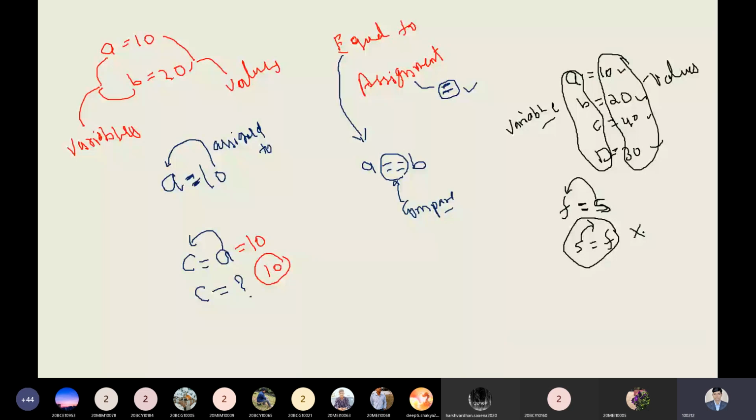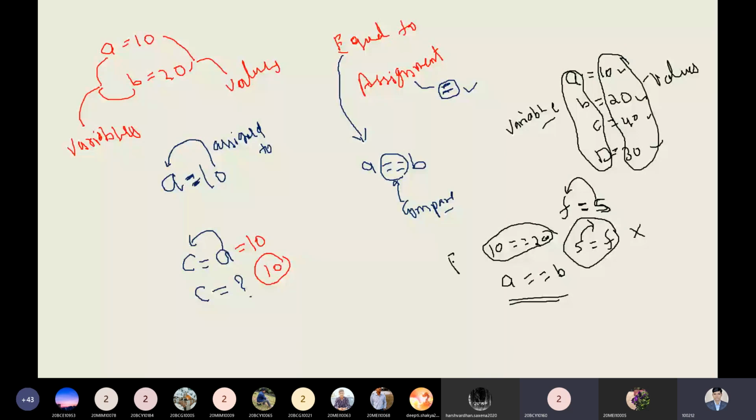But the question comes, equal to equal, when can we use it? Suppose I'm using A equal to B. Is this correct? No, sir. Because A is 10, and we are looking at this kind of thing. It means we are comparing two different values. A is equal to 20? These two values are different, so definitely the answer will be false.